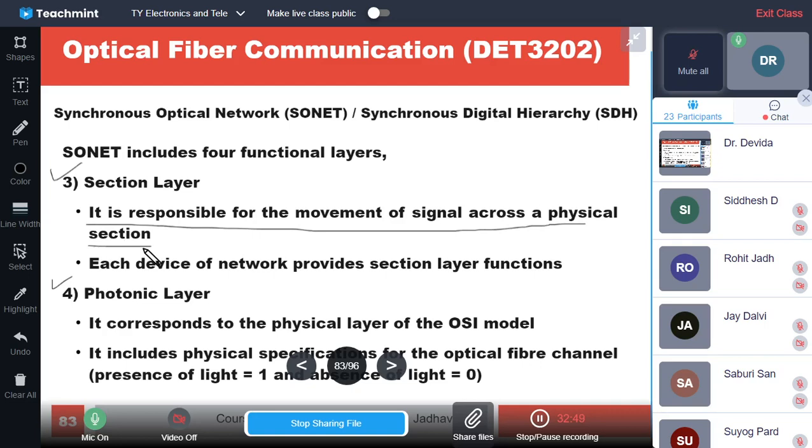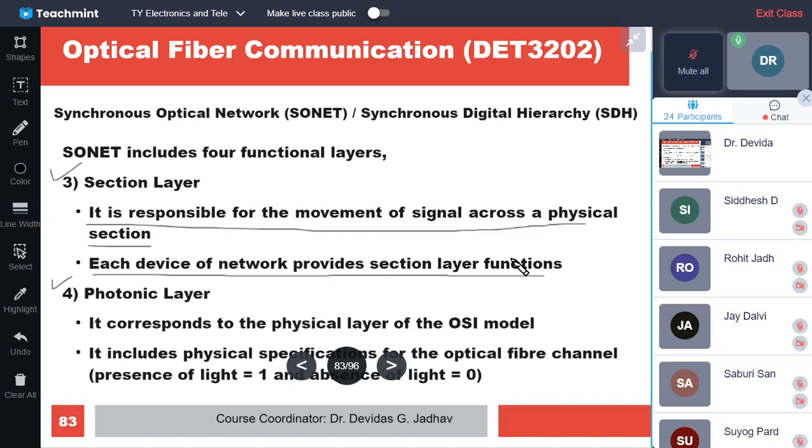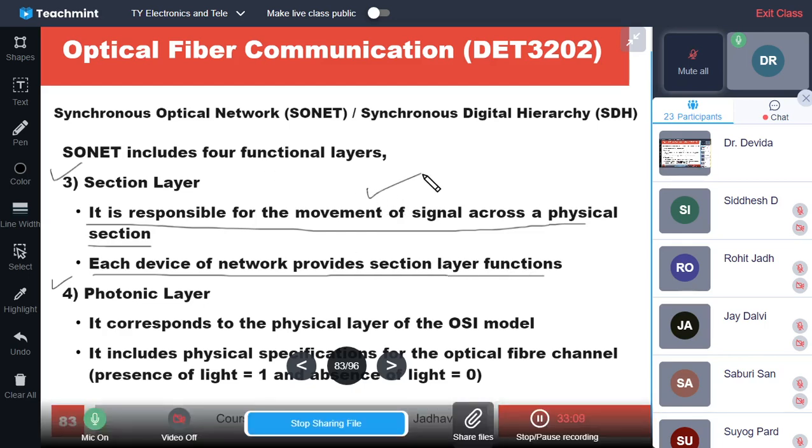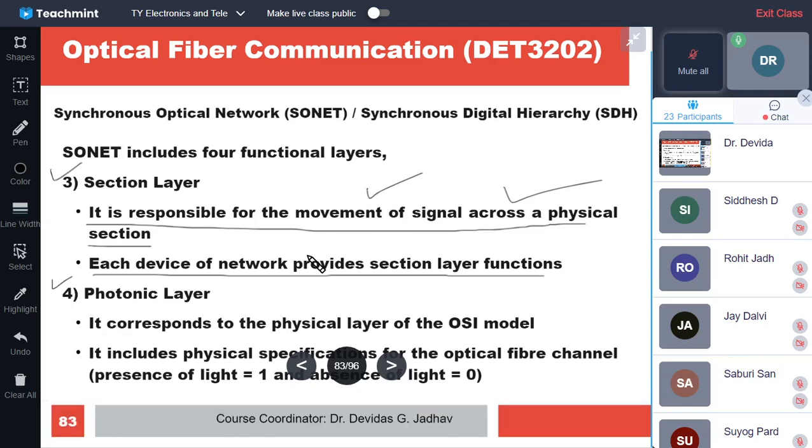Each device of the network provides the section layer functions. The section is device to neighboring device communication, handled by the device of the network provider, from one device to another device.